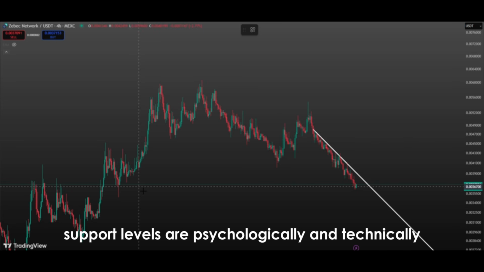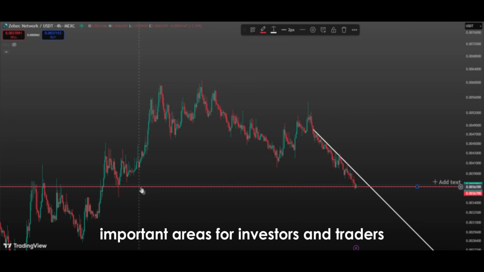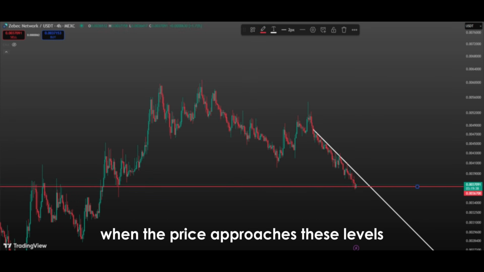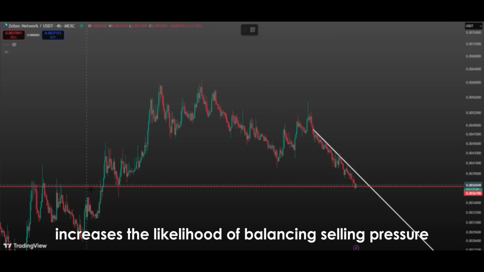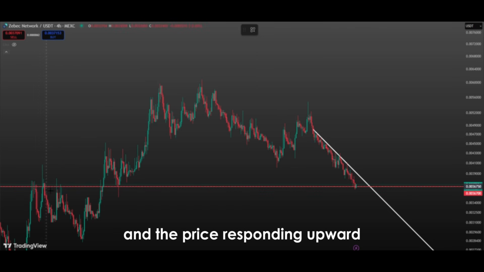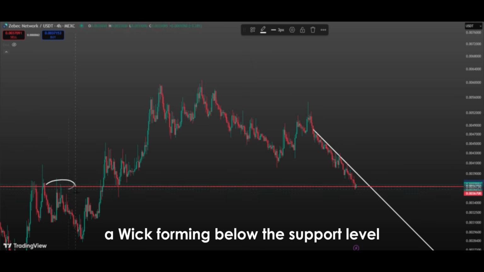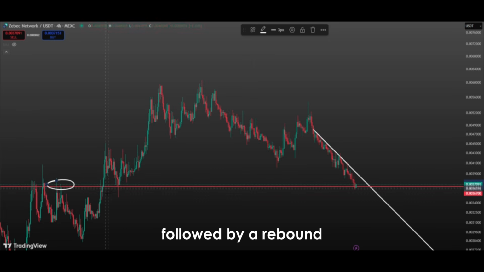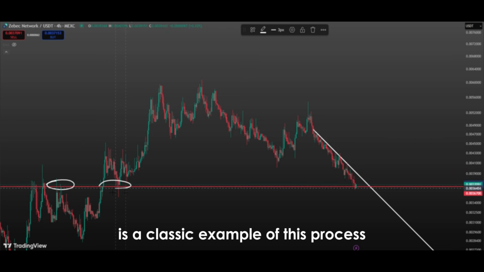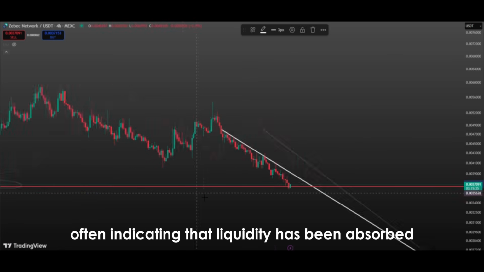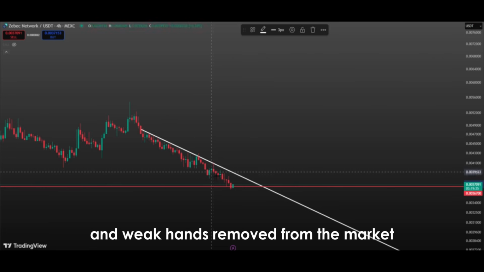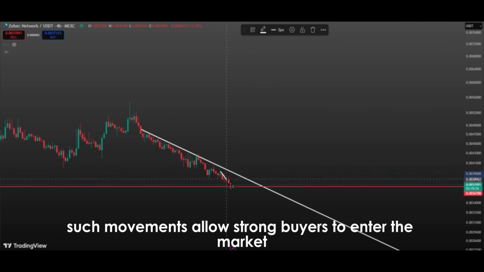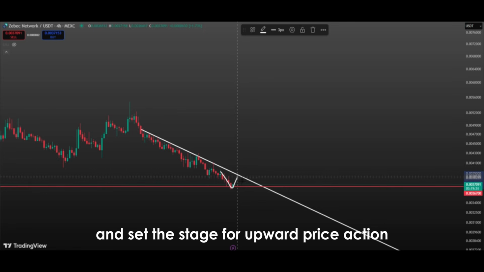Support levels are psychologically and technically important areas for investors and traders. When the price approaches these levels, buyers stepping in increases the likelihood of balancing selling pressure and the price responding upward. A wick forming below the support level, followed by a rebound, is a classic example of this process, often indicating that liquidity has been absorbed, stop-loss orders triggered, and weak hands removed from the market. Such movements allow strong buyers to enter the market and set the stage for upward price action.